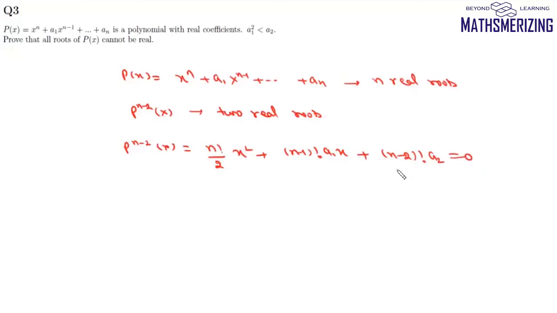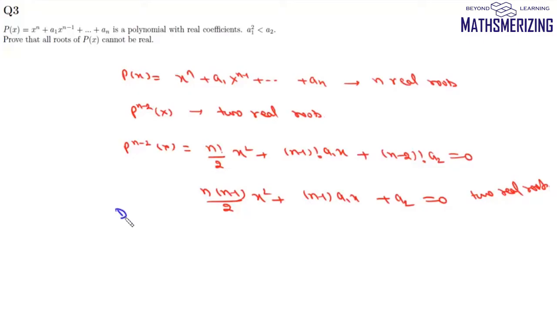Now what we'll do is we'll take factorial n minus 2 common, then we can simply write n minus 1 by 2 into x square plus n minus 1 a1 x plus a2 equals to 0, and this equation should have 2 real roots. Now if this equation has 2 real roots, then the condition should be D is greater than or equal to 0. Now I will write this D, it will be n minus 1 square into a1 square minus 2n n minus 1 a2, it should be greater than or equal to 0.